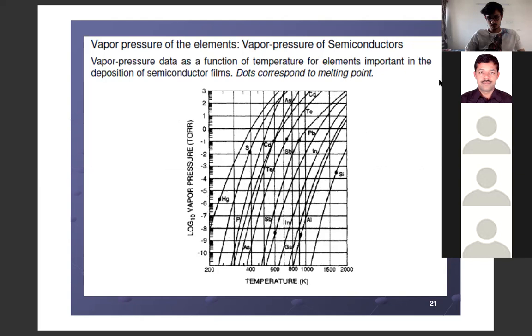So all the experimental data for different materials, with respect to temperature, what is its vapor pressure, has been accumulated by different scientists of the world and it is plotted. They have done lots of work behind it, serving that purpose. Various scientists have worked a lot to collect all this data. These slides are kept here. Now go to the next slide.